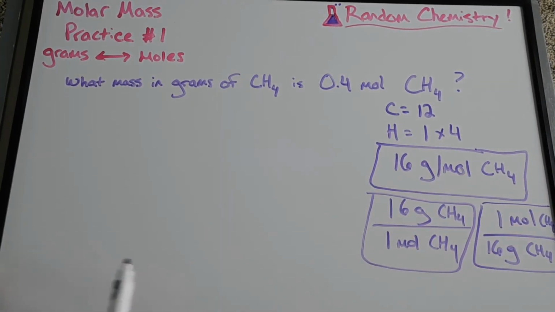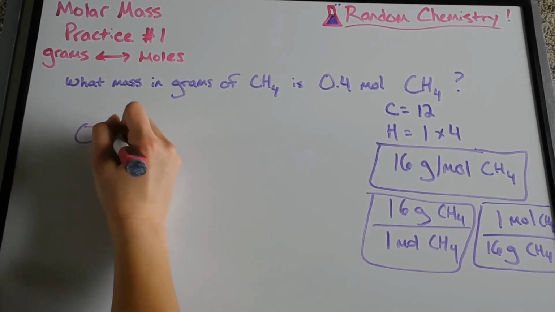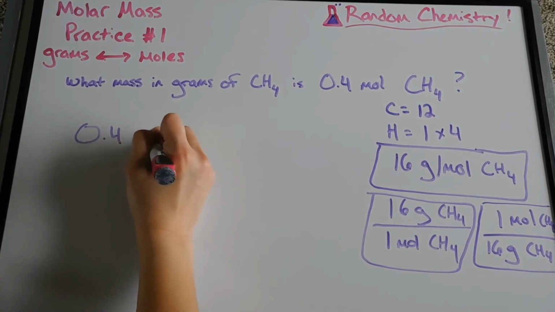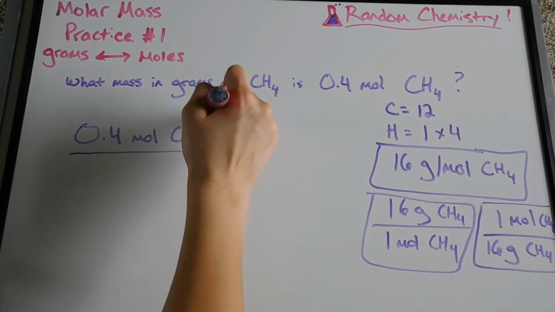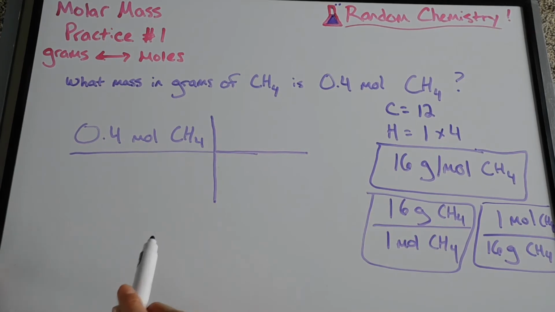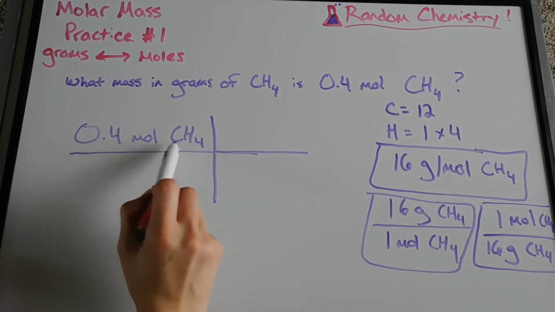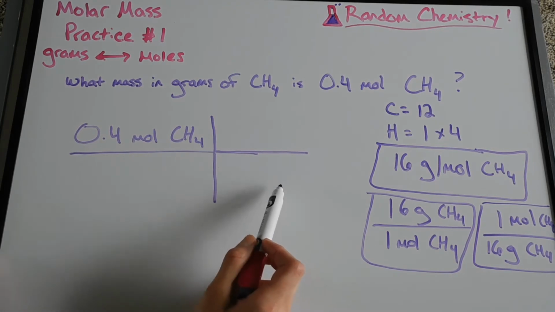So in dimensional analysis, we start with what we're given, and we're given 0.4 moles of CH4. Let me draw this line. And now we need to use a conversion factor. We need to decide, do we want to use 16 grams over 1 mole or 1 mole over 16 grams? And we know which one to use because if we have moles on the top of the line over here, we want moles to be on the bottom so that way it cancels out.